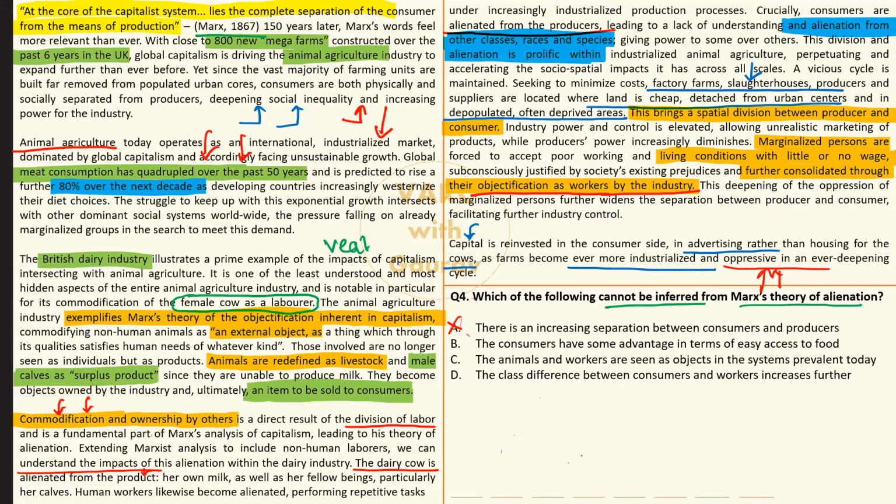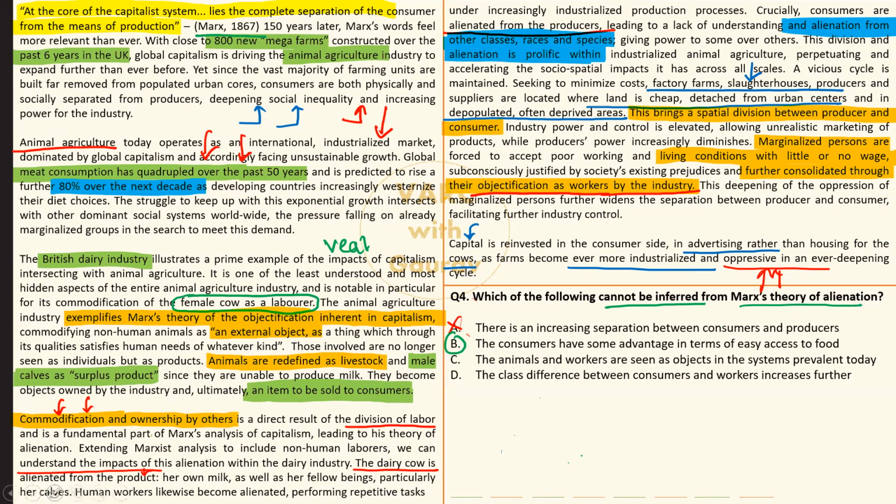ये कहाँ लिखा है? Nowhere is it mentioned that the end consumer is getting easy access to food. How do you define easy? Easy in the sense of geographical proximity? पता नहीं, दुकान घर के करीब भी हो सकती है, दूर भी हो सकती है ना. Easy in the sense of financial availability, financial cost? Don't know whether things are becoming cheaper or are they becoming steadily costlier. Absolutely no idea. So multiple aspects per, cannot infer option B with a lot of guarantee.